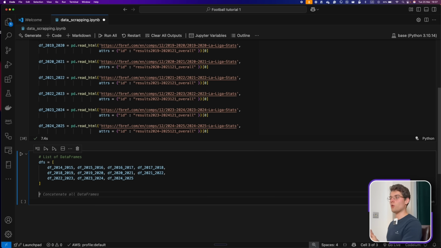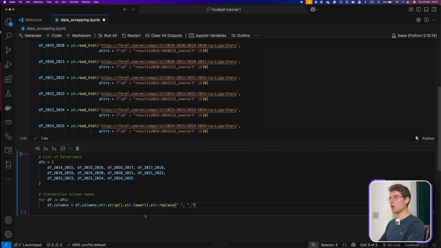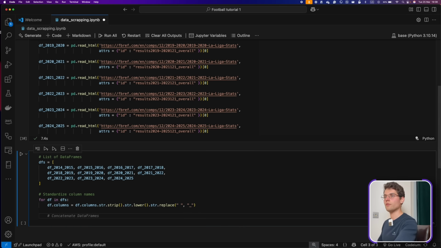So what we can do first is create a list where we're gonna put all of our data frames, and then we're gonna standardize it so that all the columns of the tables have a standard name. We're gonna remove the uppercase and all the underscores just to keep it clean, so that when we concatenate, it recognizes that they are the same columns. In case one column was spelled with an uppercase at the beginning and then it was lowercase, it's always good to have this.